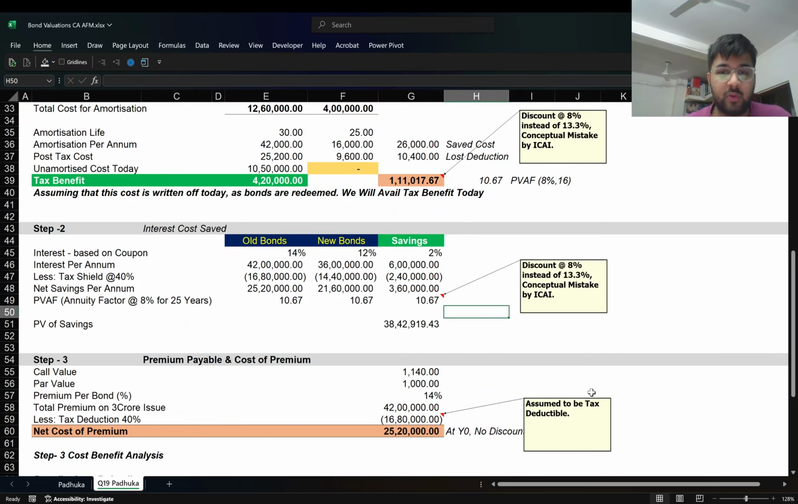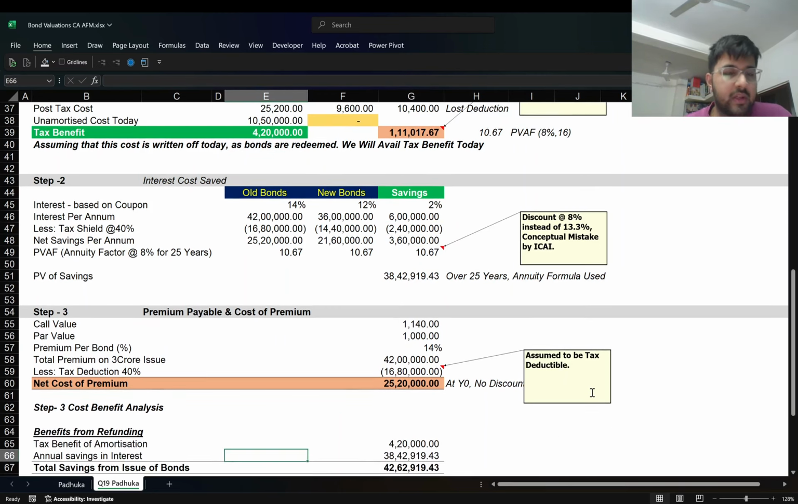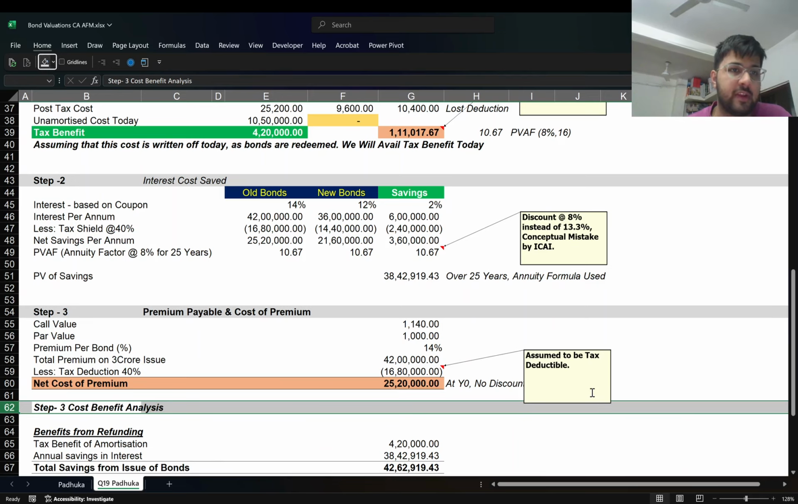Like this was over the 25 years, that's why the annuity formula was used. Okay. Similar goes for the tax benefit above, and the immediate writing off didn't need any discounting as well. Now we come back to the cost benefit analysis. So we have just covered all the costs. Now we go for the cost benefit analysis.